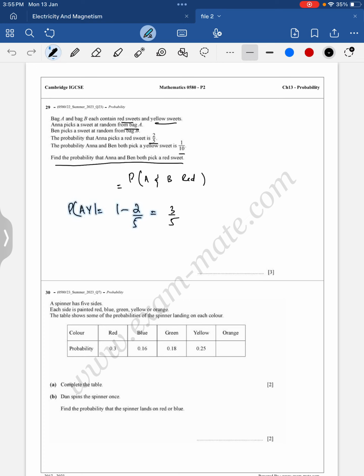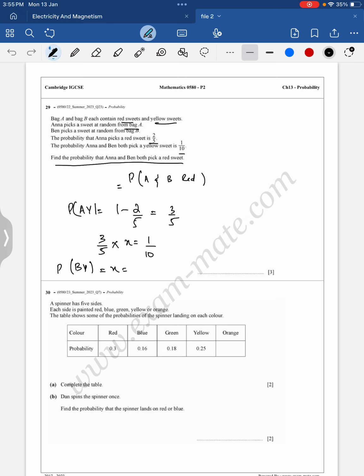That is the probability of Anna picking a yellow sweet. Now I want to find out Ben picking a yellow sweet. That will be 3 upon 5 multiplied by x is equal to 1 upon 10. This x is basically the probability of Ben picking a yellow sweet.